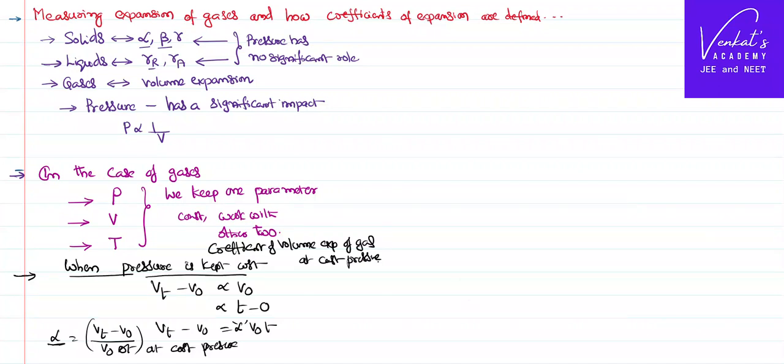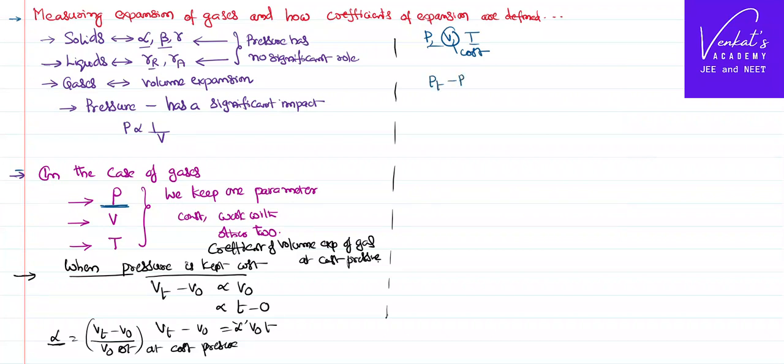But there is another possibility. What is the other possibility? As I said, out of the three parameters, we keep one parameter constant. So out of pressure, volume and temperature, now let's keep volume constant and study how the pressure gets affected with respect to temperature.